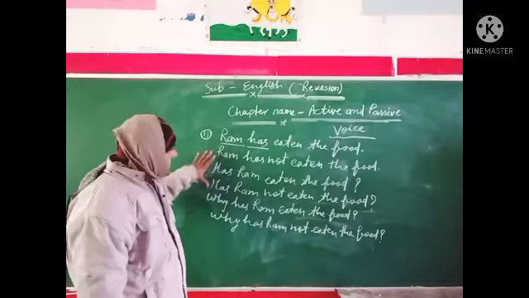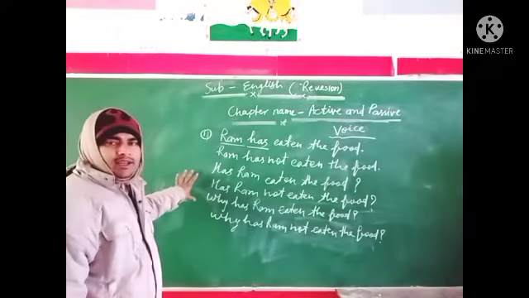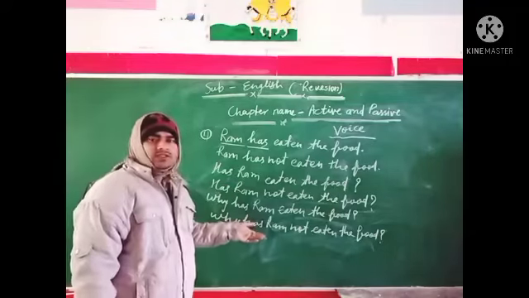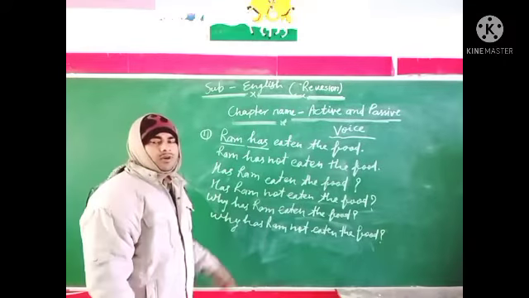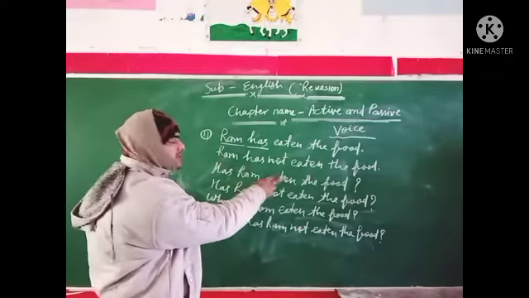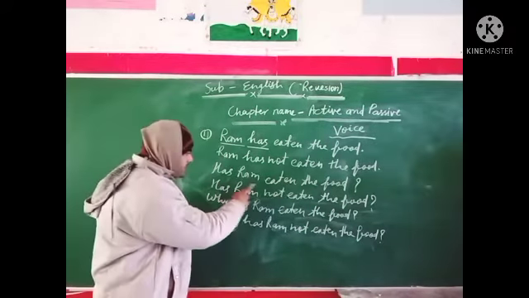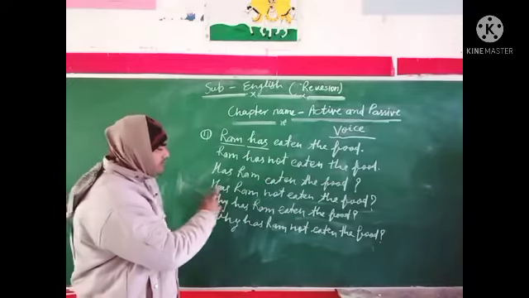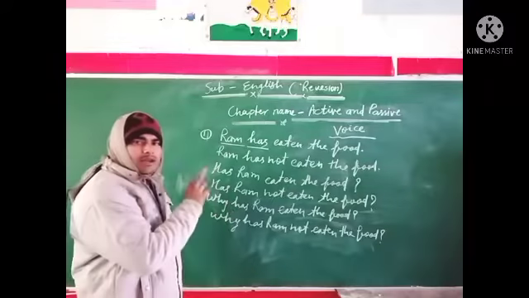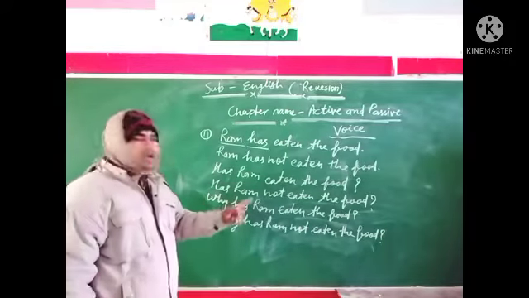These are six sentences and we will change them into passive voice one by one. Ram has eaten the food. Ram has not eaten the food. Has Ram eaten the food? Has Ram not eaten the food? Why has Ram eaten the food? And why has Ram not eaten the food?